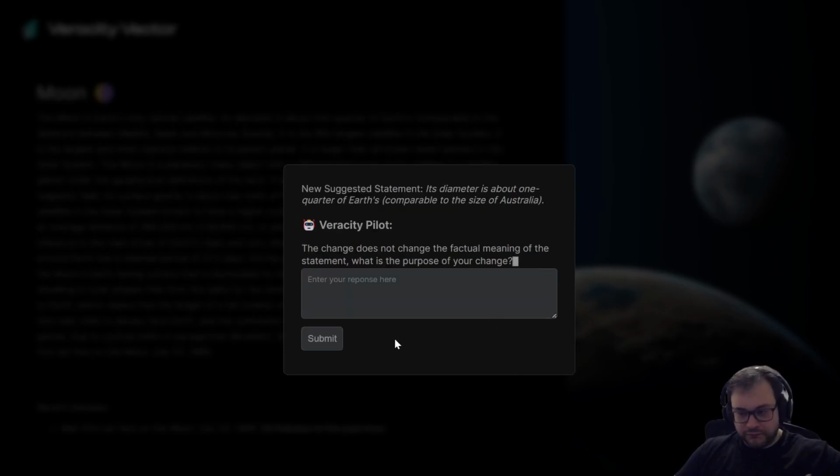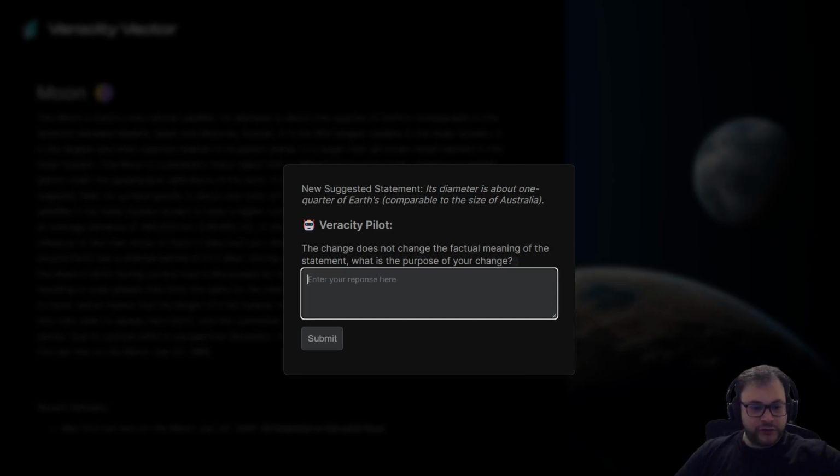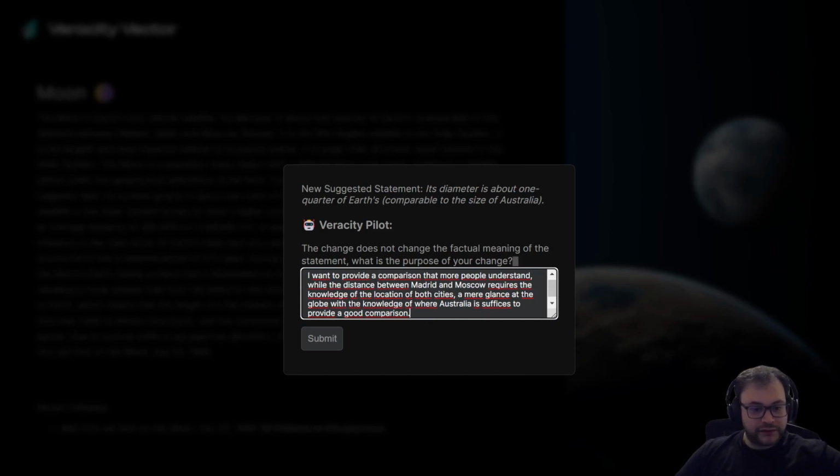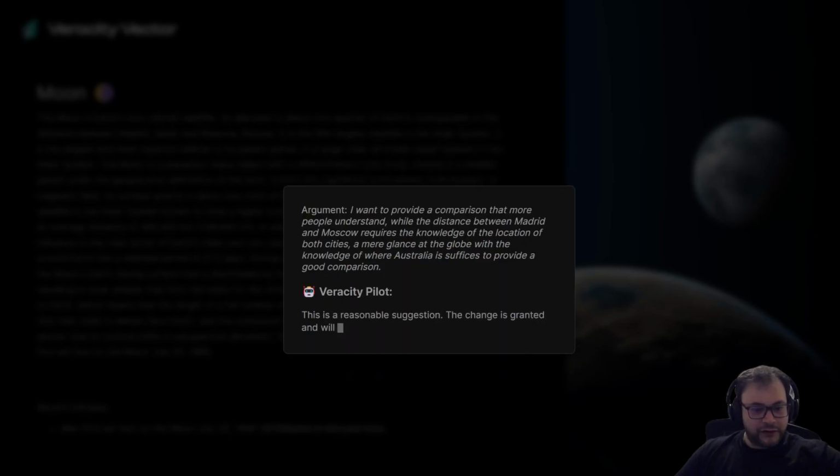So it knows via the Wolfram API that the difference between Madrid, Spain and Moscow is very close to the size of Australia. And so it asks you, what is the purpose of the change? And we come back with a very reasoned argument saying, I want to provide a comparison that more people understand. While the distance between Madrid and Moscow requires the knowledge of the location of both cities, a mere glance at the globe with the knowledge of where Australia is suffices to provide a good comparison. Veracity Pilot comes back and says, this is a reasonable suggestion. The change is granted and will be scheduled for publishing.